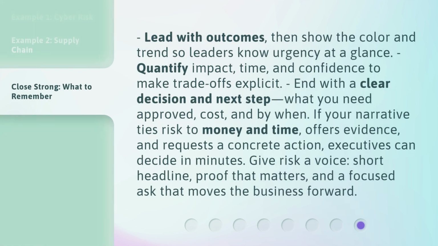Lead with outcomes, then show the color and trend so leaders know urgency at a glance. Quantify impact, time, and confidence to make trade-offs explicit. End with a clear decision and next step: what you need approved, cost, and by when. If your narrative ties risk to money and time, offers evidence, and requests a concrete action, executives can decide in minutes. Give risk a voice: short headline, proof that matters, and a focused ask that moves the business forward.